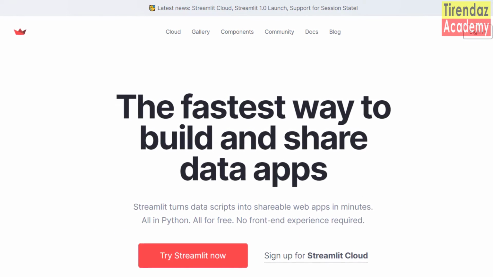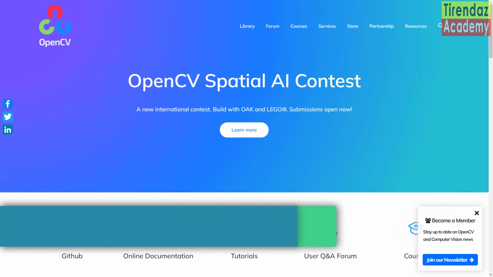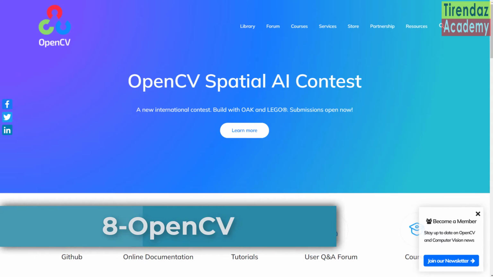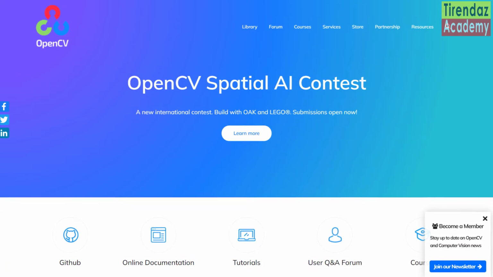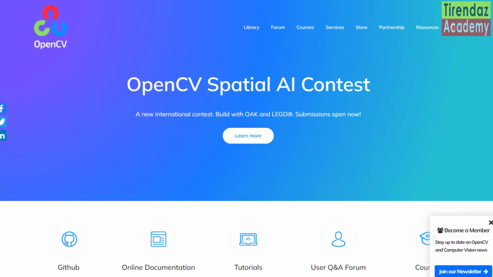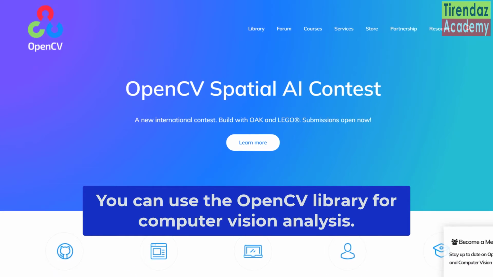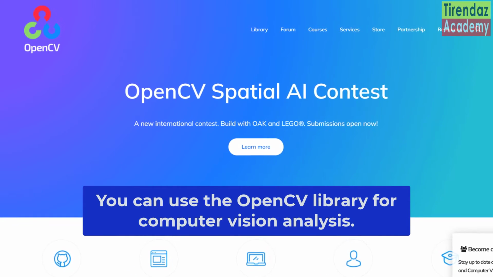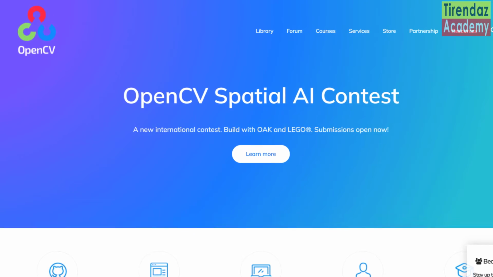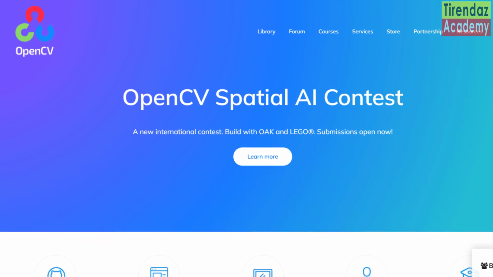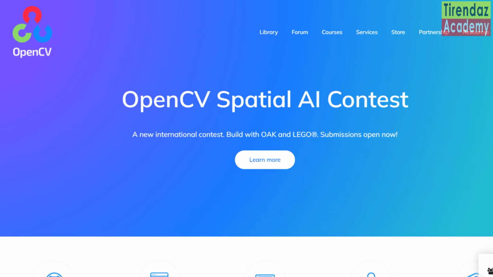Let's go ahead and take a look at another fantastic library, OpenCV. With the development of social media, we take a lot of images and share. Data scientists can classify these images with artificial intelligence algorithms or perform analysis such as finding objects. You can use the OpenCV library for computer vision analysis. OpenCV is primarily written in C++, but can also be used in Python and Java. With OpenCV, you can use it both for manipulating images and for analysis to find faces or objects in images.